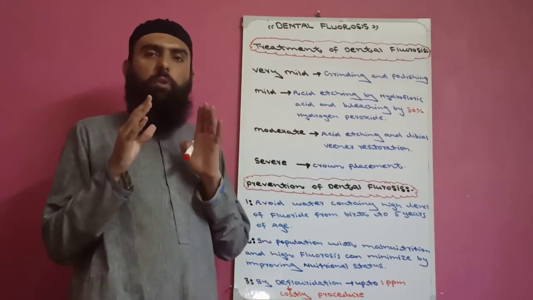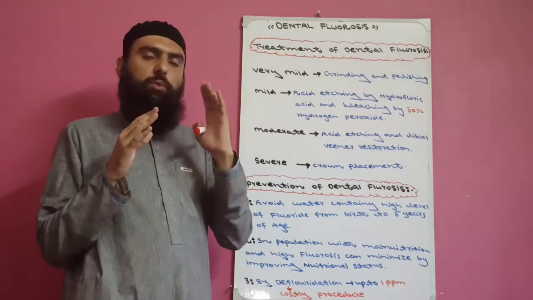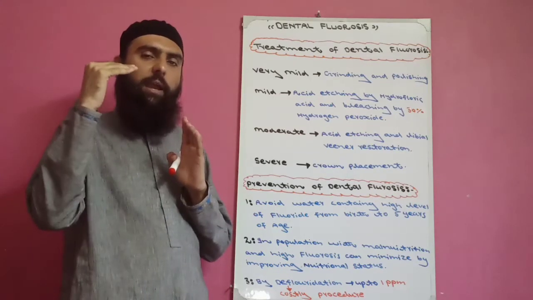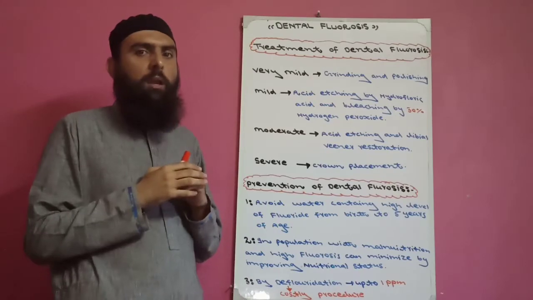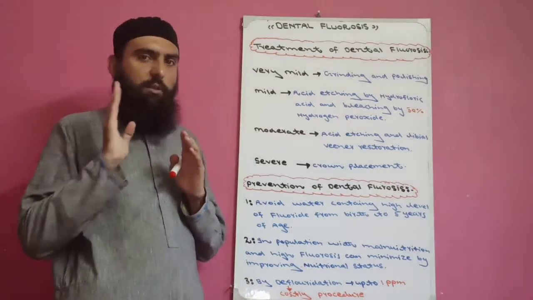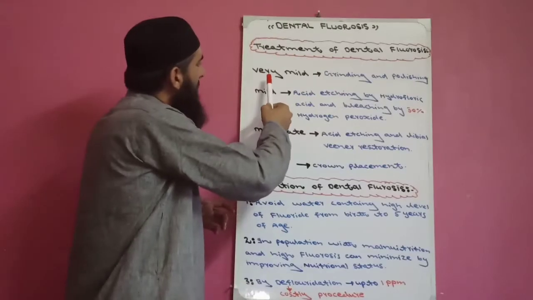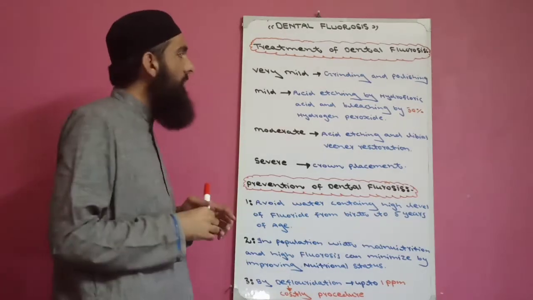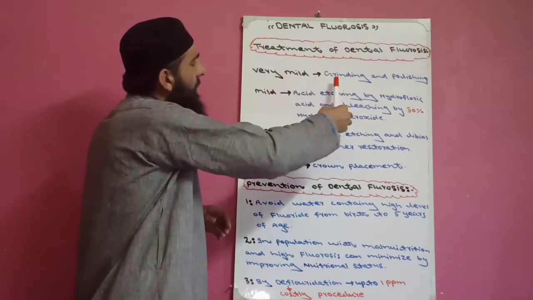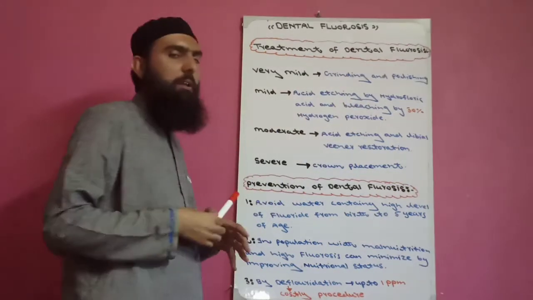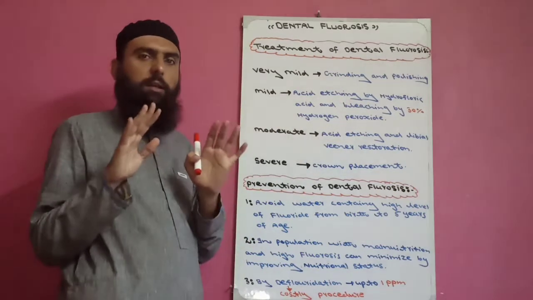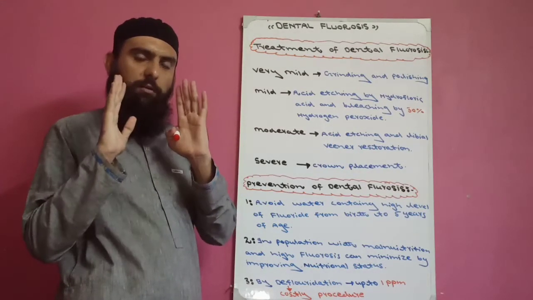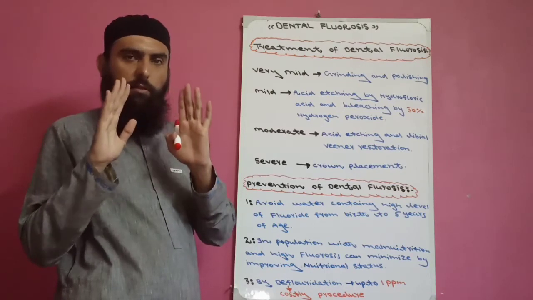We give treatment to a dental fluorosis patient according to the Dean fluorosis index stage, like we already studied in a previous video. If a patient comes with very mild fluorosis, we treat the patient by grinding and polishing. Simply by grinding and polishing, the fluorosis becomes normal and the treatment is successful.